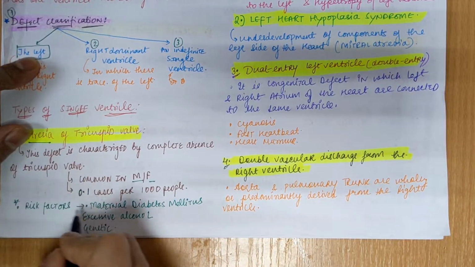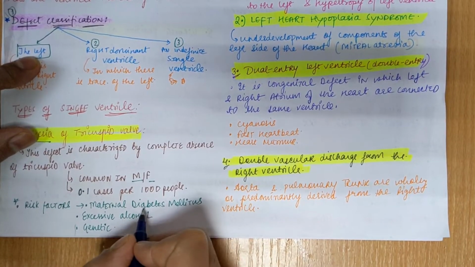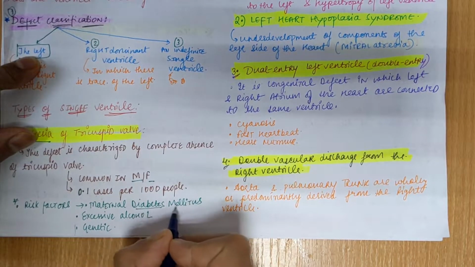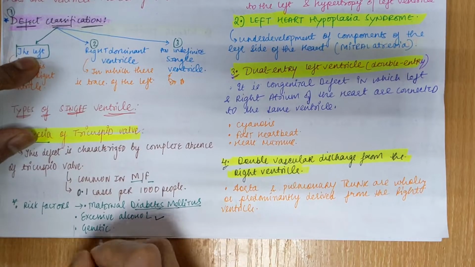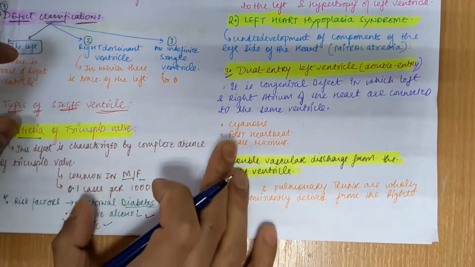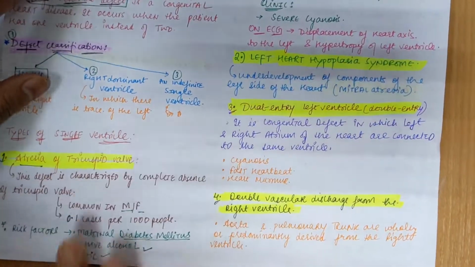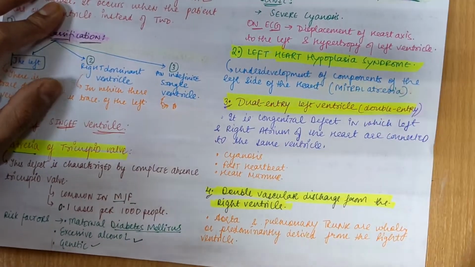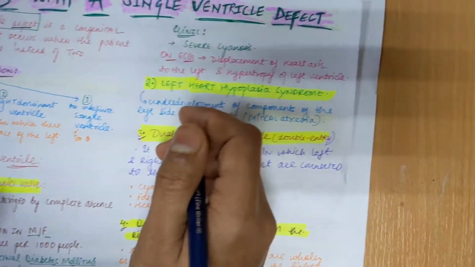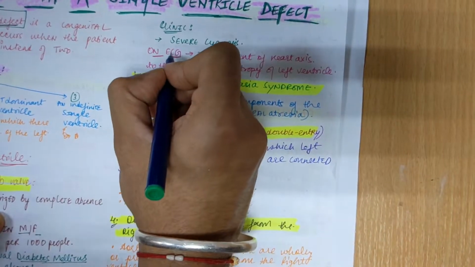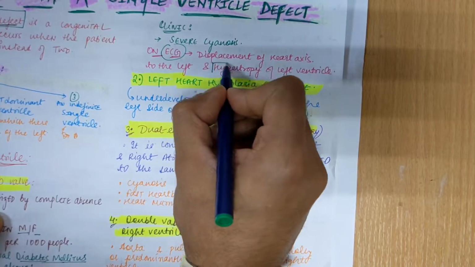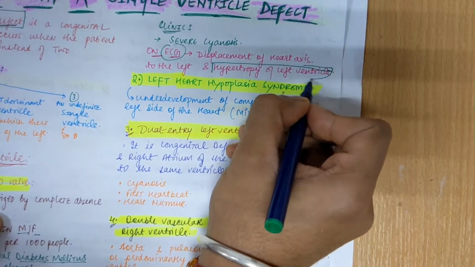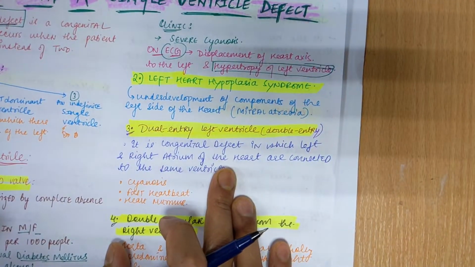And what can be the risk factors for this pathology? A mother who is suffering from diabetes, who has excessive alcohol intake, or there is a genetic predisposition. Clinically, you can see severe cyanosis in these patients of atresia, and if you do the diagnosis with ECG, you can find displacement of the heart axis to the left and hypertrophy of the left ventricle. So this pathology you can see on ECG.